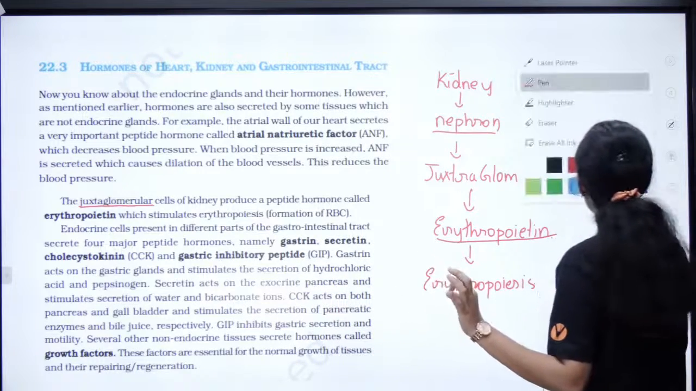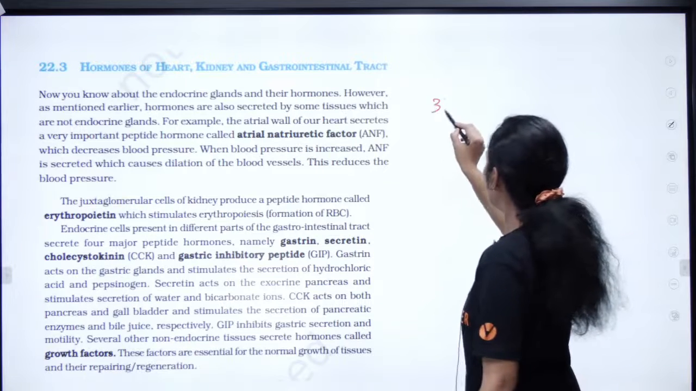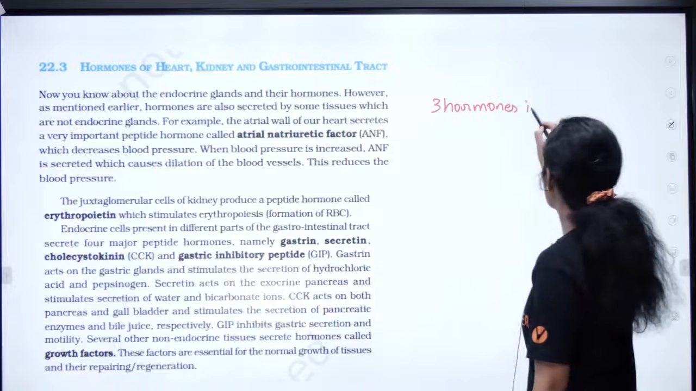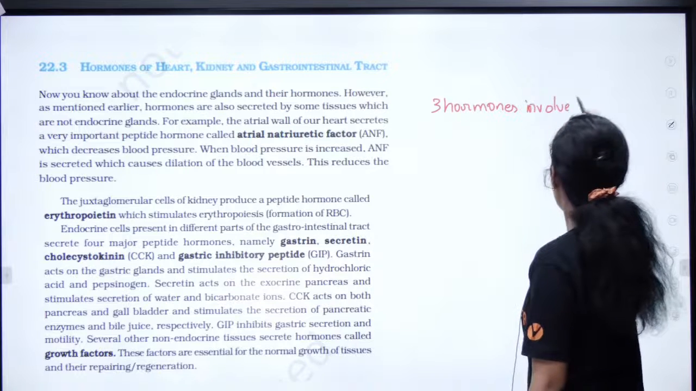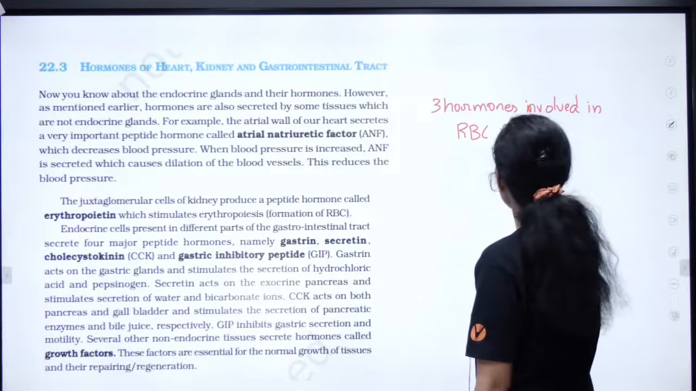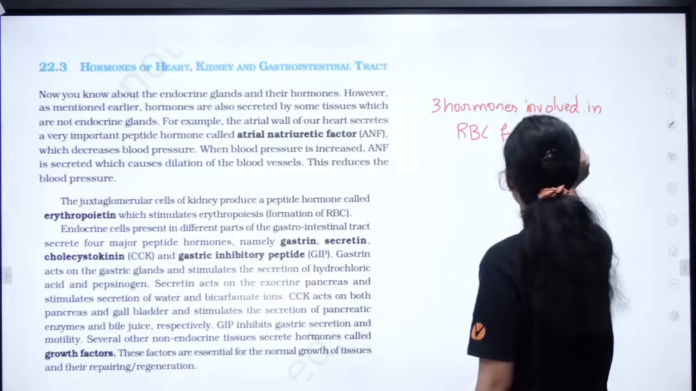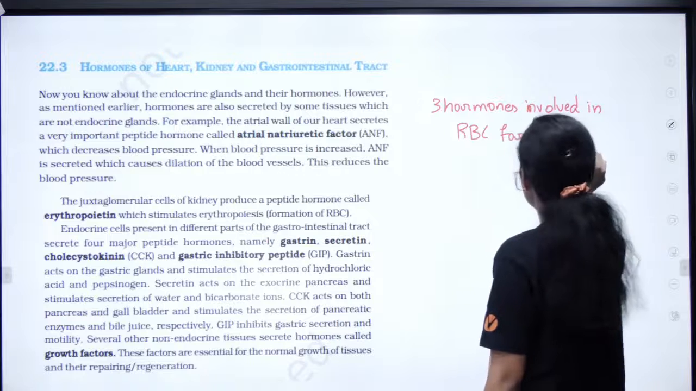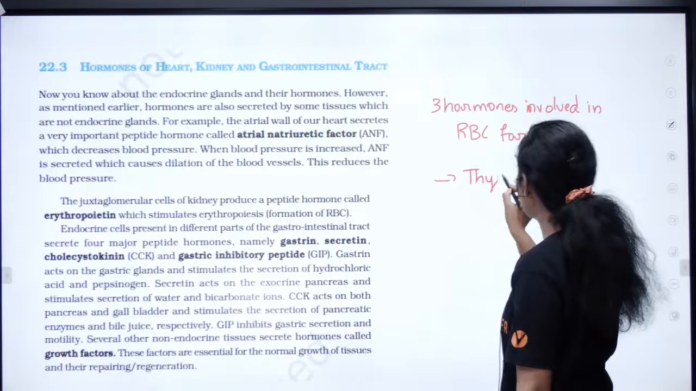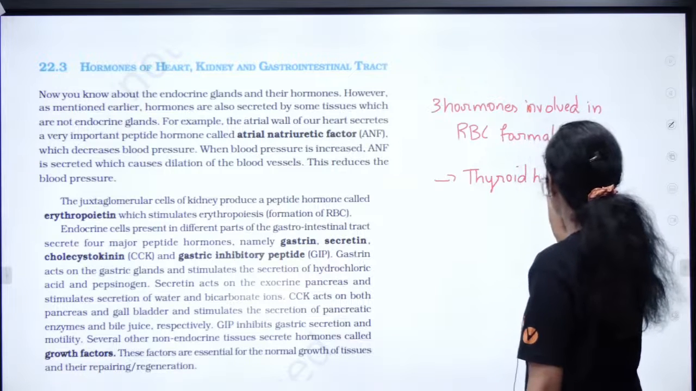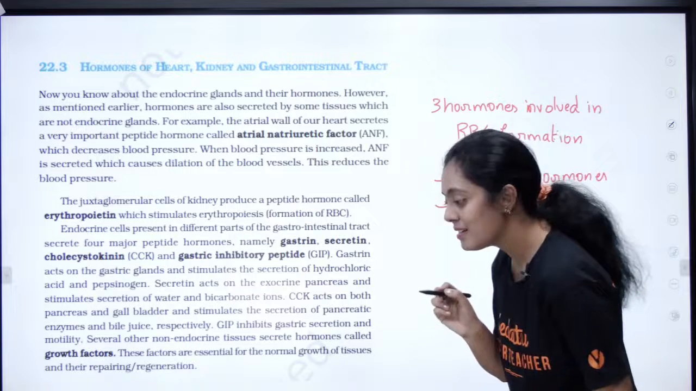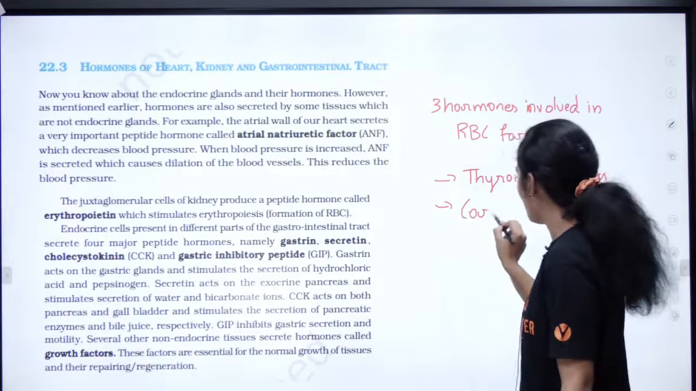This is a very important thing we are studying, right? You can make a note of it. Let me see how many answers I will get. 3 hormones involved in RBC formation. Anybody? First, yes, very good, Janice, super. Then thyroid hormones. Next, cortisol or glucocorticoid, very good.